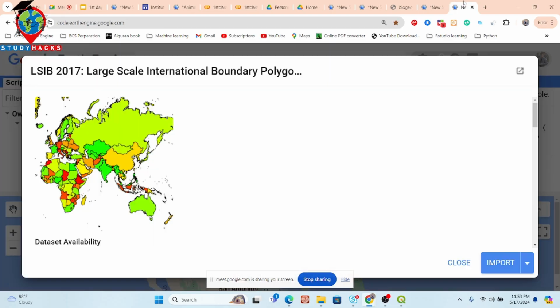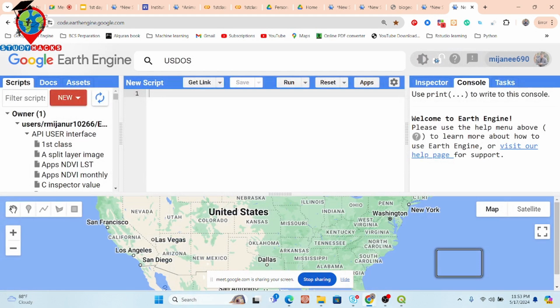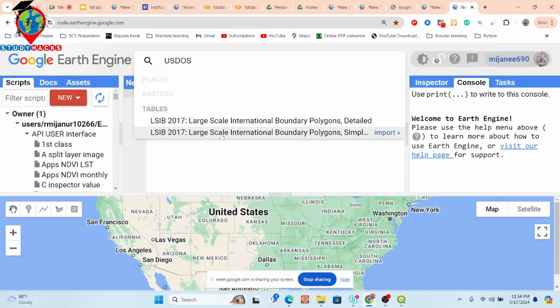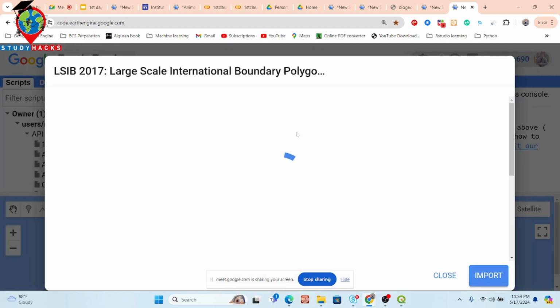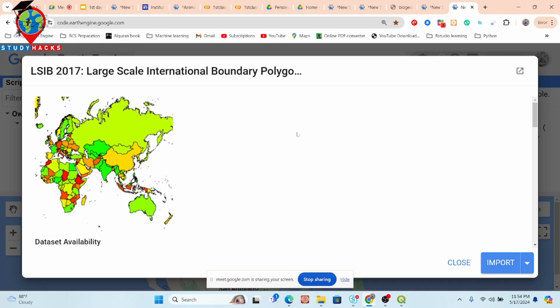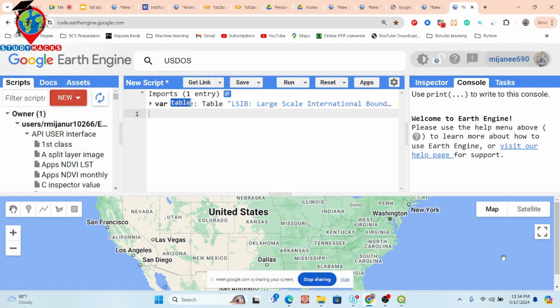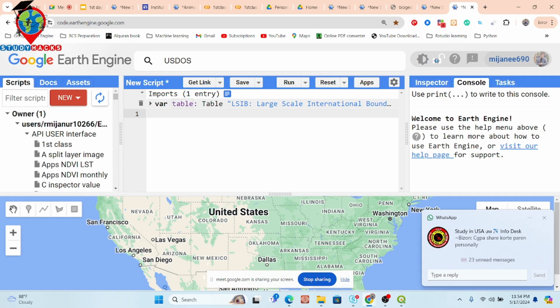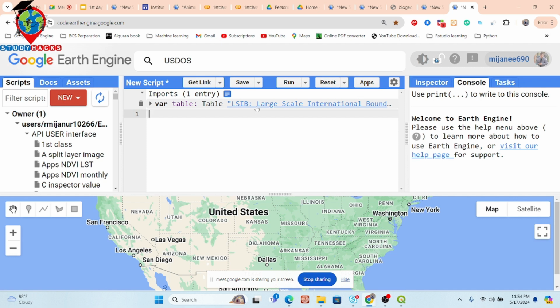Okay, now here you can simply search USDOS, and you can see the large scale international boundary polygon. It's one kind of dataset or data catalog, which provides all international country boundary polygons. I simply import it, and you can see it is imported in my code editor with the default name table. The variable can be anything. Now this variable table stores all the country boundary polygons. Now I want to filter it.